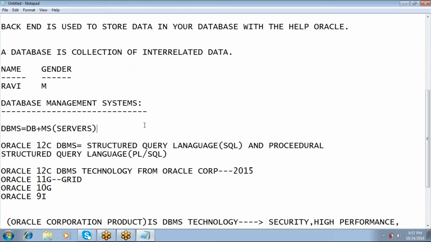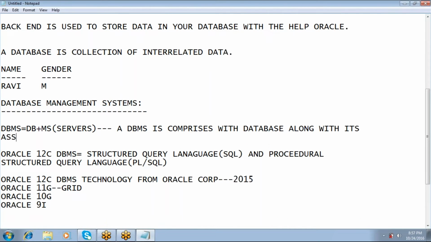I can define a database management system as comprising a database along with its associated management system. That is called the server.